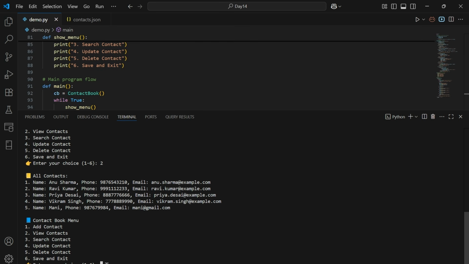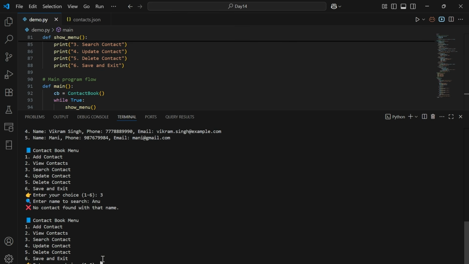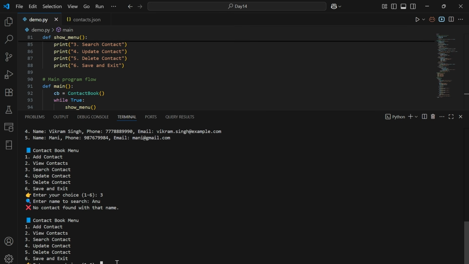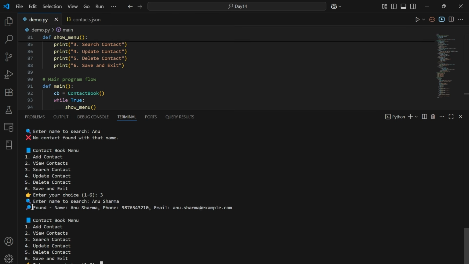Next, let's search the contact. While searching the contact, the name should match exactly. That is case sensitive. So for example, if you provide the name as Anu, it throws an error that no contact has been found with the name Anu. So we need to provide the exact name, Anu Sharma, while searching. So we can notice that the Anu Sharma contact has been found and returned the contact details.